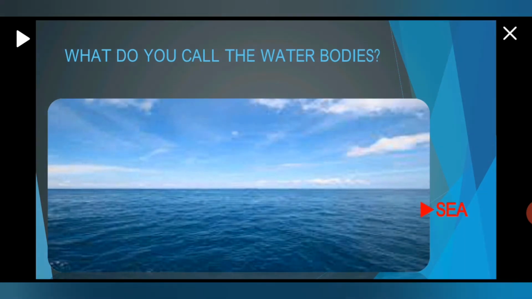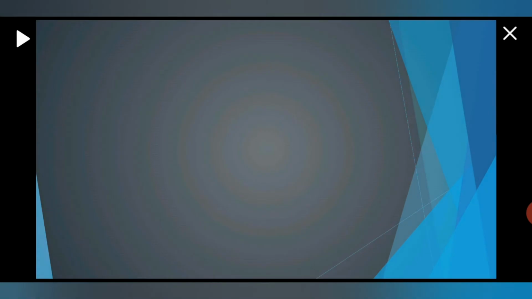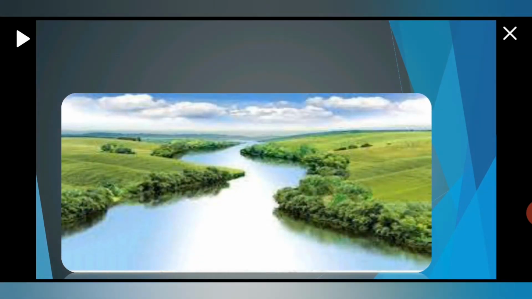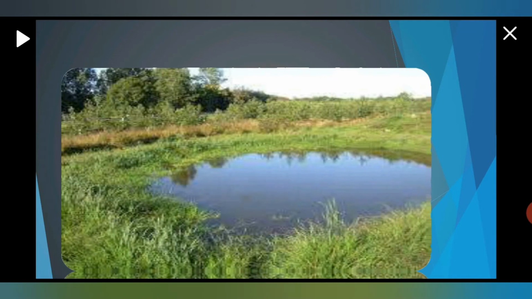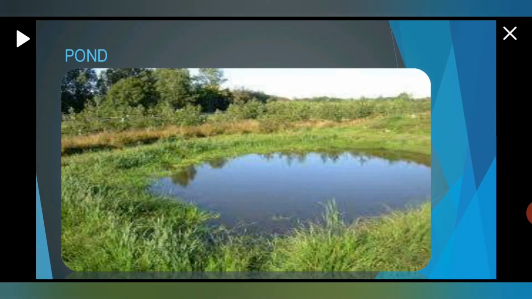This is a sea. Now look at this picture. This is a river. Very good. Now watch this. This is a pond.